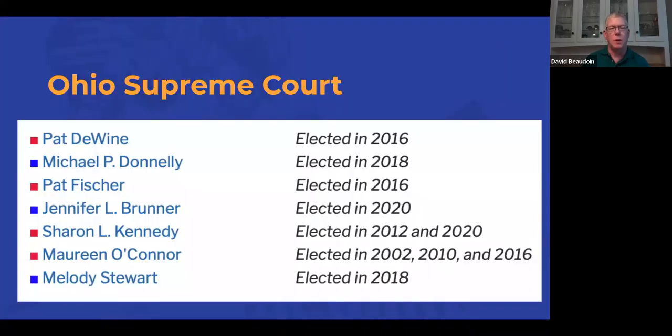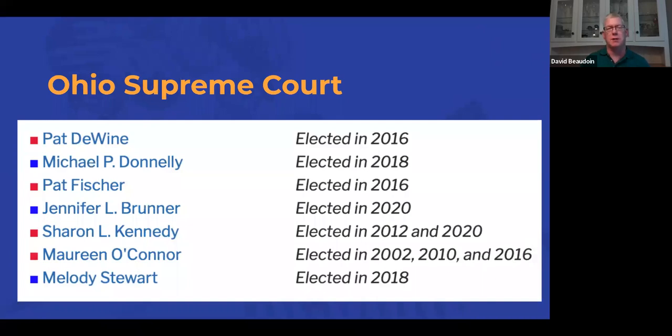And what really makes this interesting, in addition to some of these other factors, is that this will be the first year where in an Ohio Supreme Court election, the candidates will have their party designation listed next to their name. So that is something that is new this year.